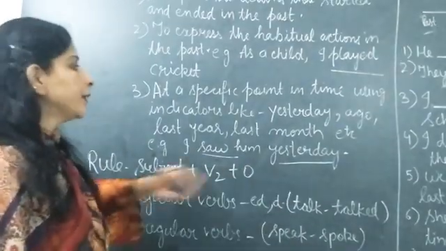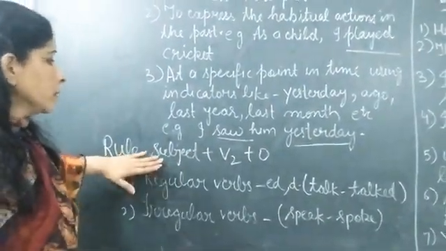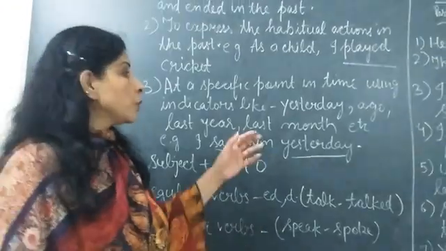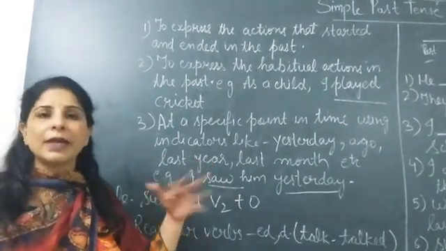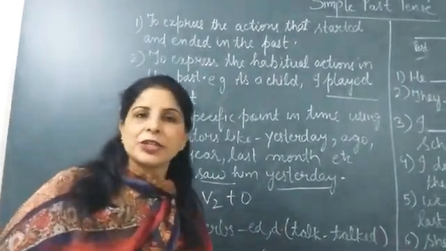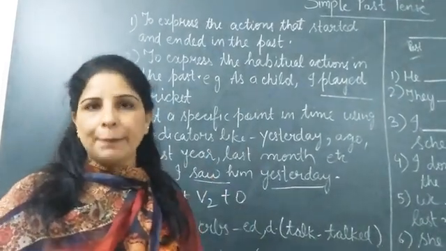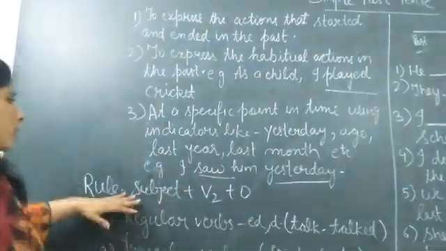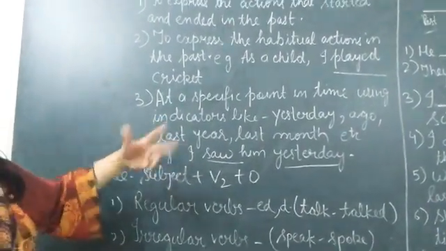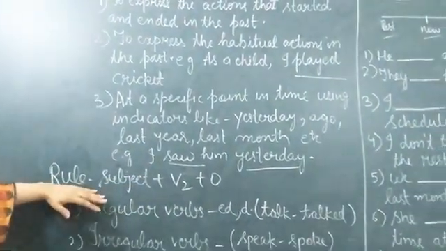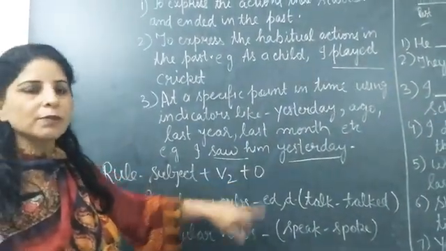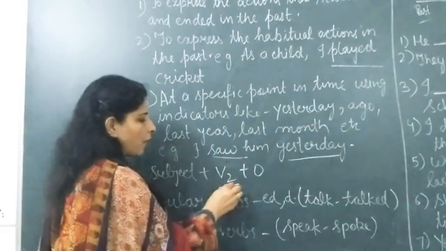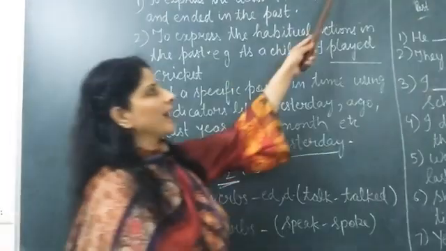Okay. Now we can also use it to indicate repeated actions, which I have not written here, but I am telling you otherwise. Some repeated action which often happened in the past time. There we also need to use the frequency terms with that. So here the rule that we can use for the simple past tense is subject plus verb second form plus object. So we always use the second form of verb in the simple past tense.